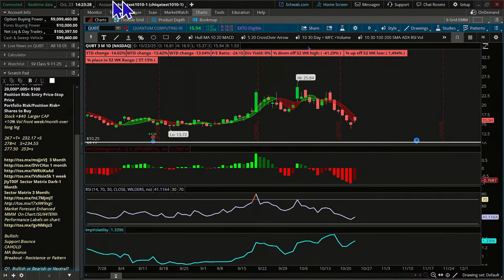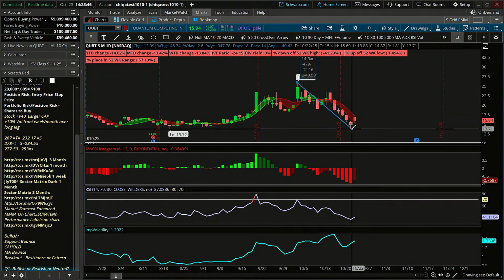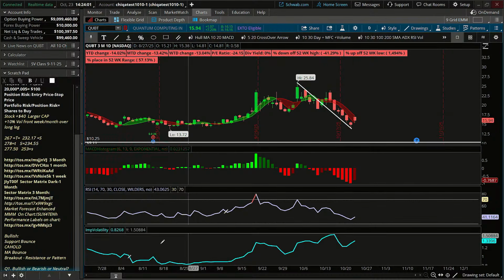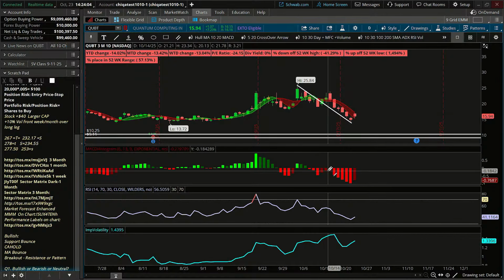where the high on October 3rd, 20 days ago, was up here at 25, and it got knocked down hard. If we measure that using our trend line tool, it was a percentage pullback from peak price to lowest price of about 47%. You can see that in the box calculating just above the high price on that green candle. 47%, that's kind of vicious. MACD went really low, the RSI went really low, and we're getting a bounce on it today,